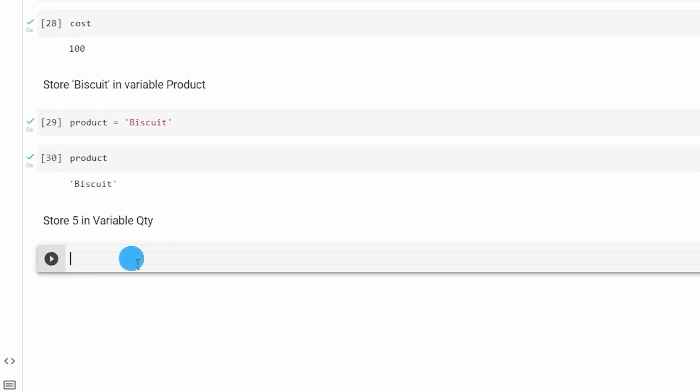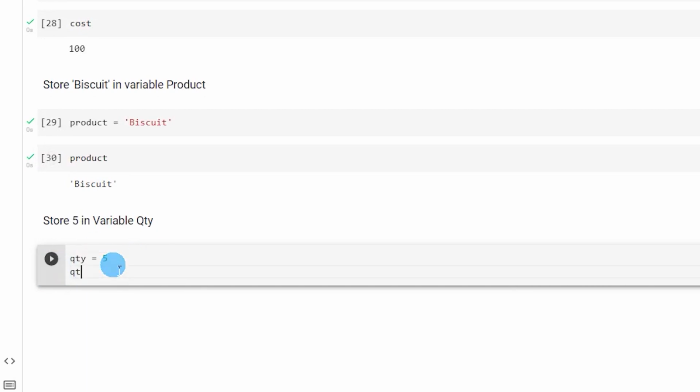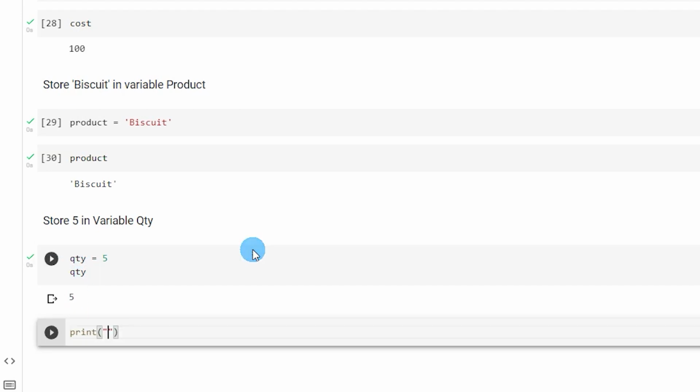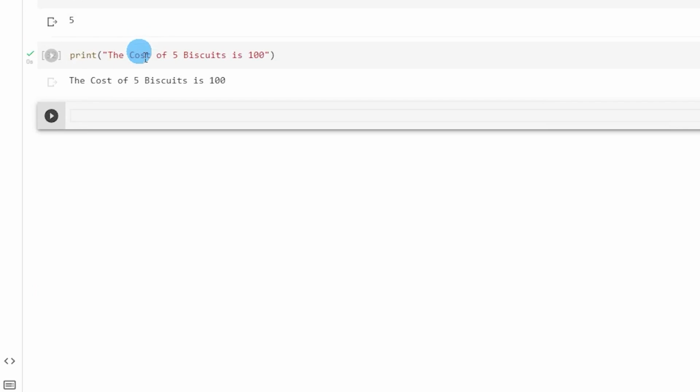And now let's create another variable called quantity, and in this I'm going to store 5, and let me return quantity over here. This will return 5, because 5 is assigned to quantity. Let's say I want to print a statement, the cost of 5 biscuits is 100. Now if I run this piece of code, this will return the cost of 5 biscuits is 100. Now all of the information over here is hard coded.